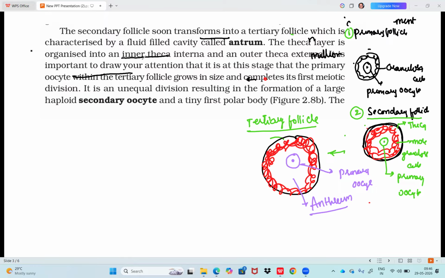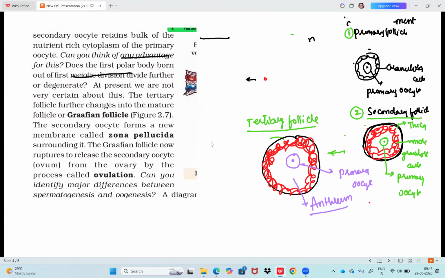Then the theca layer is organized into an inner theca interna and an outer theca externa. Inner theca interna, outer theca externa. Okay, so listen carefully. If you focus here, there is no need to read back again. So that's why listen carefully. So first, in the characterization, let's talk about